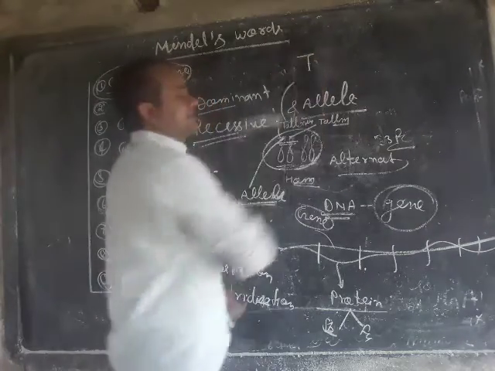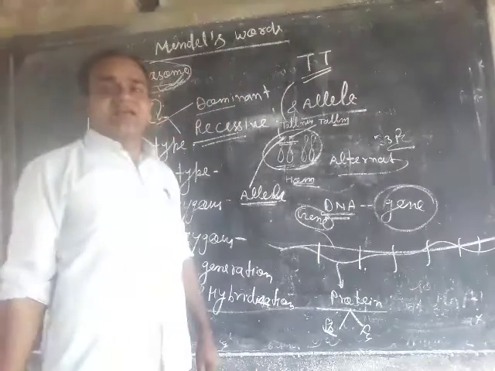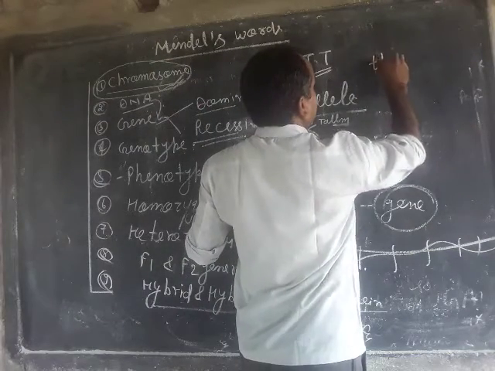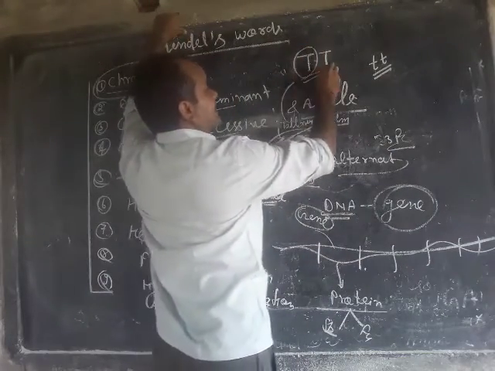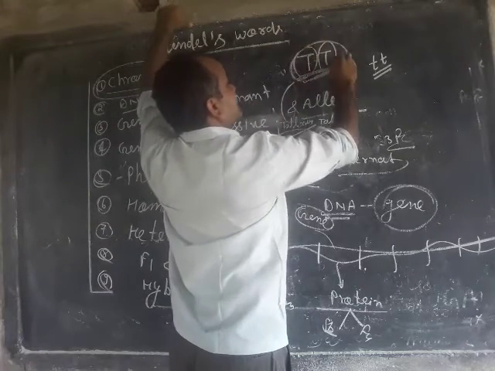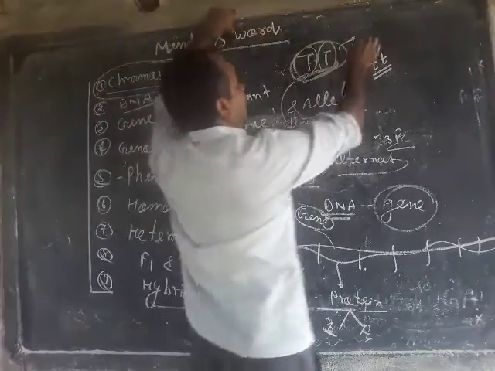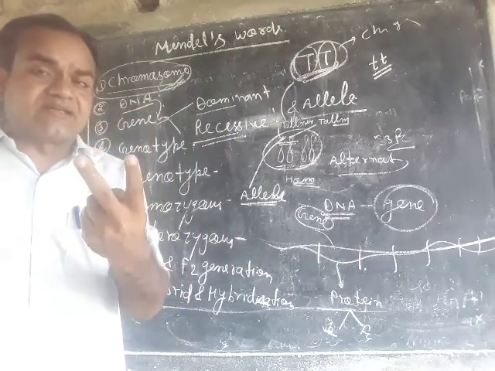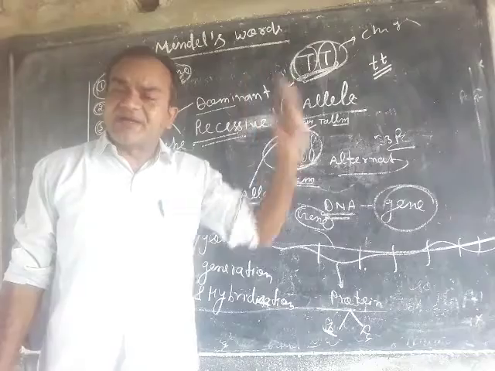Means an allele is an alternative form of a gene, and when the character is tallness, we can use the symbol capital T. Another tallness allele is also symbolized by capital T. And for dwarfness, we will symbolize it by small t, small t. Capital T is an allele, capital T is another allele, and these two alleles combined with each other form a special character known as a gene. Means each gene has two alleles for a particular trait or character.